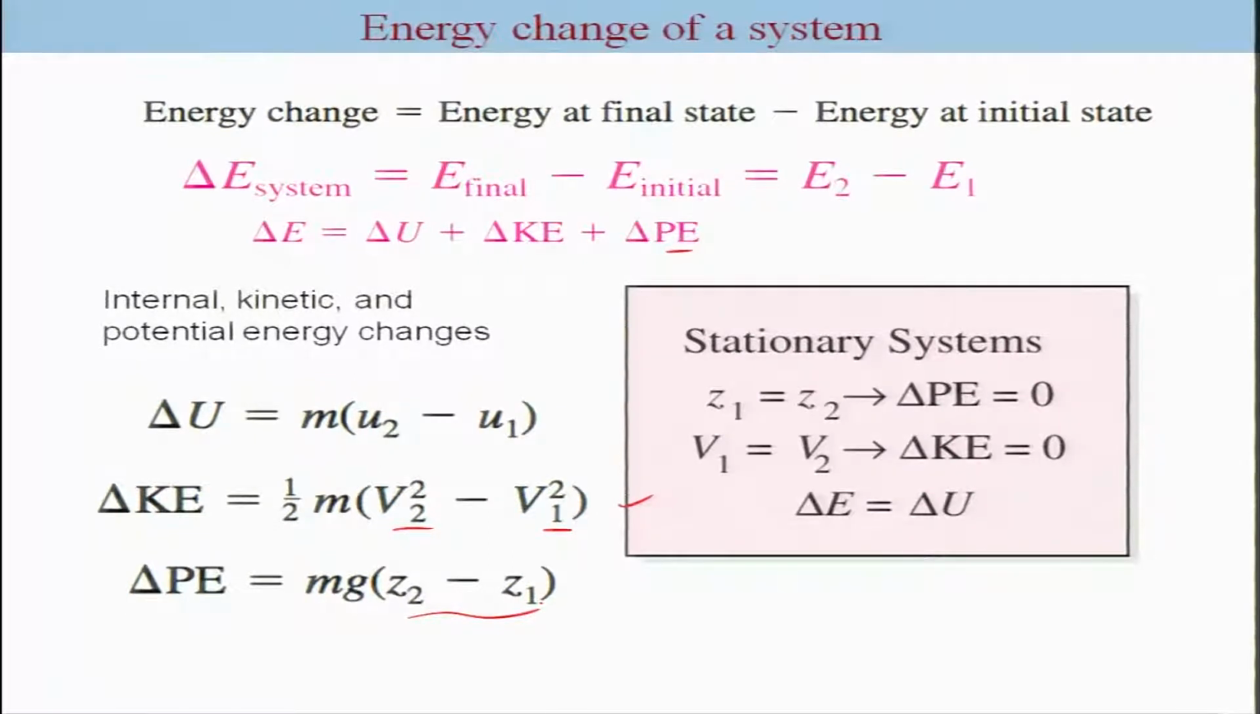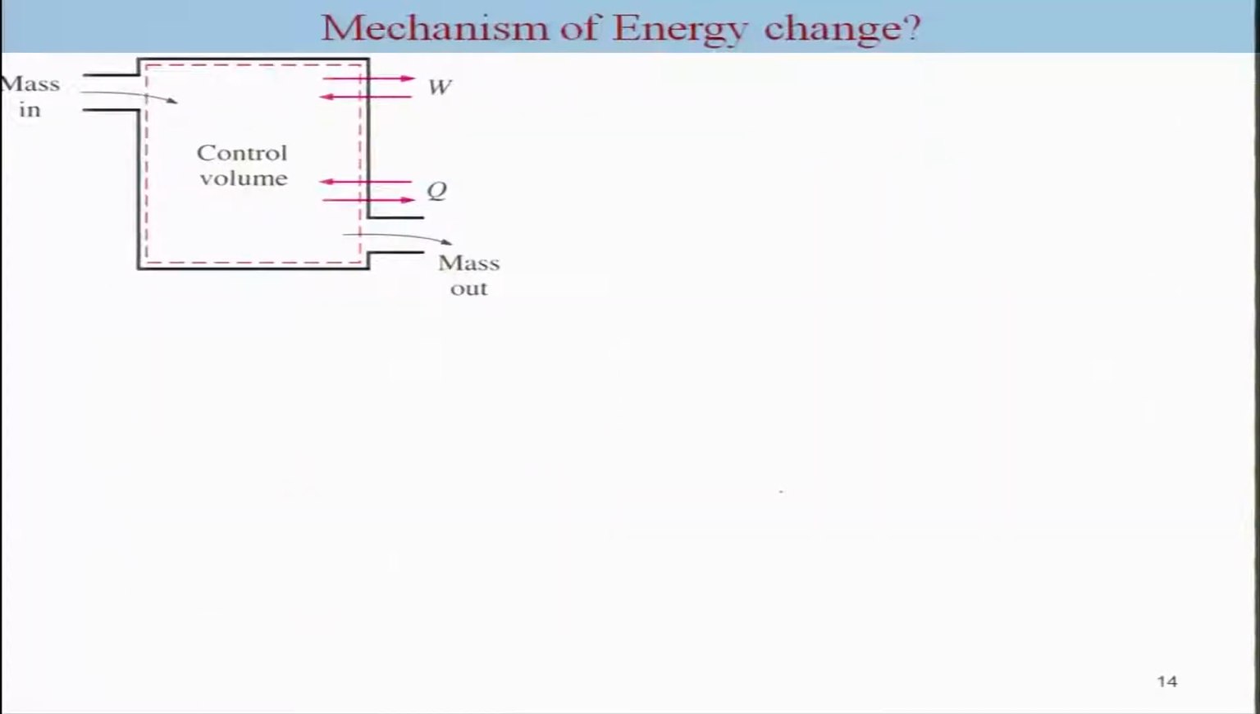For a stationary system, there is no change in the elevation, so delta PE is going to be 0, delta KE is going to be 0, and hence delta E is nothing but the change in the internal energy. But what we considered earlier was basically for the closed system, where the mass interaction was not there. But in general there could be mass interaction. So, we will consider the control volume for the flow system.